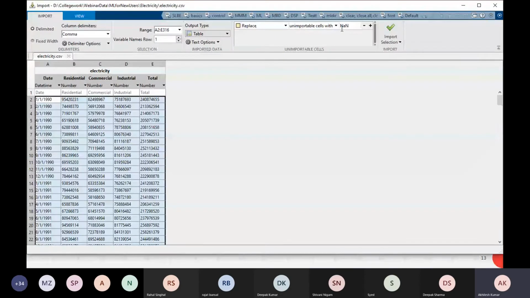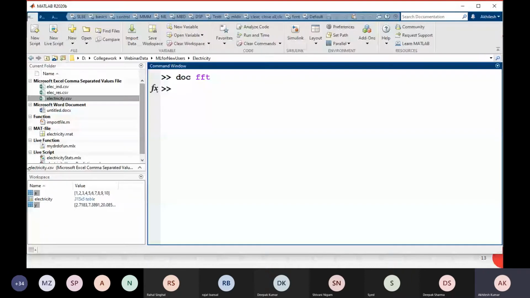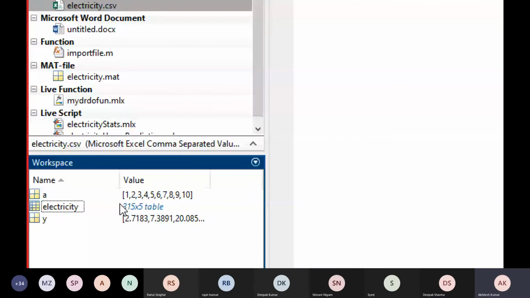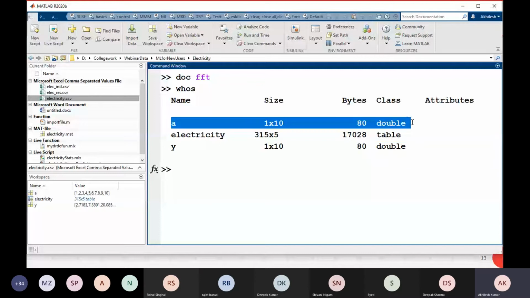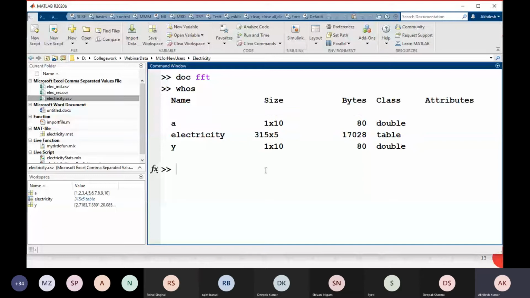Now you see, here is the green tick. When I click on this green tick, my data will be imported here. See, I have data as a table, right? If I give the whos command, you see that electricity size is this, 315 rows and 5 columns. How many bytes it is taking to store, and this is as a table. And you see that the other variable which we defined is double precision floating type, right? So now we have this data. But again, one question will be: okay, I used the import tool, I imported data in MATLAB, that is fine.